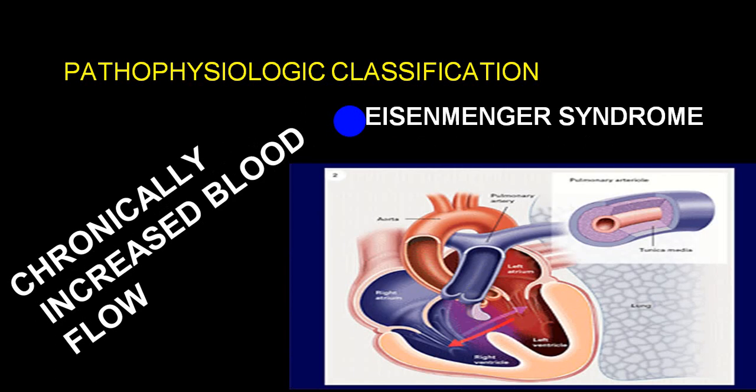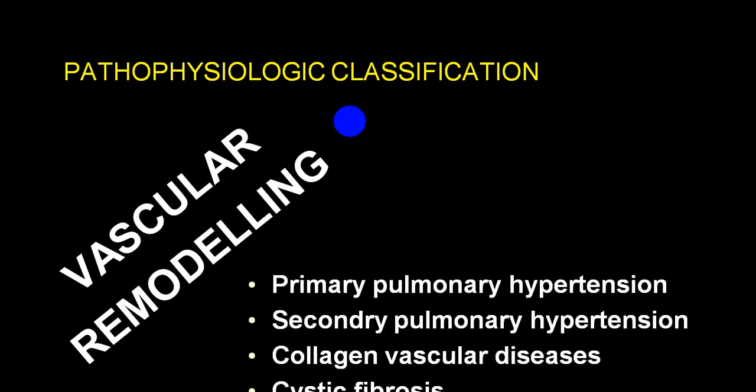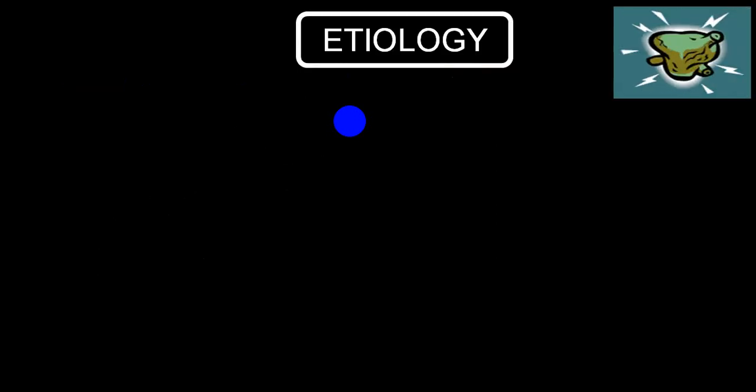And there is an absolutely rare condition, that is Eisenmenger syndrome. Ideally, this is not cor pulmonale, but in it a left to right shunt becomes reversed, so now the shunt becomes right to left. Then we call that Eisenmenger syndrome. There is also vascular remodeling in primary pulmonary hypertension, secondary pulmonary hypertension, collagen vascular disease, cystic fibrosis, etc.